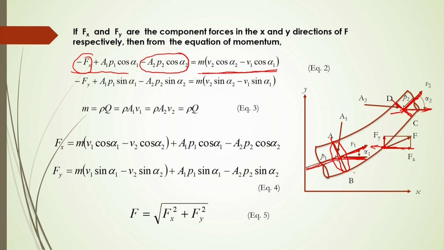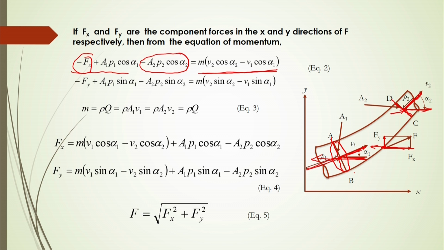Simply V2 into cos alpha 2. Here, V1 in the x direction, what will be the velocity? That will be V1 cos alpha 1. So, this will be acting in the negative x direction, and here it will be acting in the positive x direction. So, the velocity change will be V2 cos alpha 2 minus V1 cos alpha 1. So, this will be your momentum change per unit time.